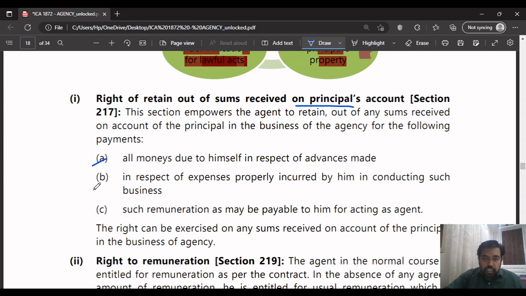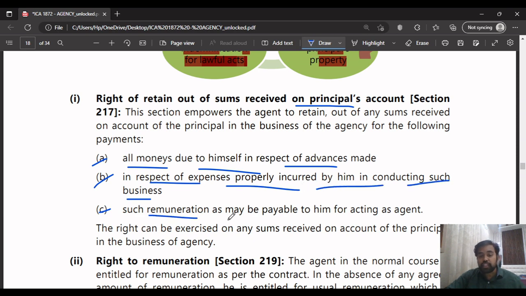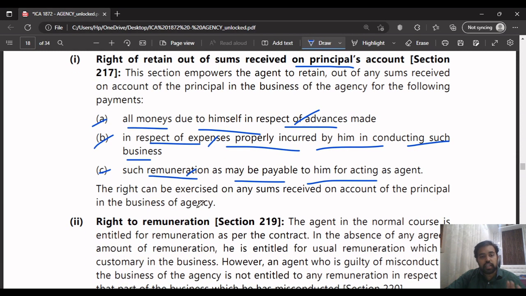These are the sums which the agent can retain out of the money which he has received for the principal. What are these sums? All the monies which are due to himself in respect of the advances made, in respect of the expenses properly incurred by him in conducting such business, and such remuneration as may be payable to him for acting as an agent. Like I said, the advances he has made, the expenses he has incurred, and the remuneration, he can retain.